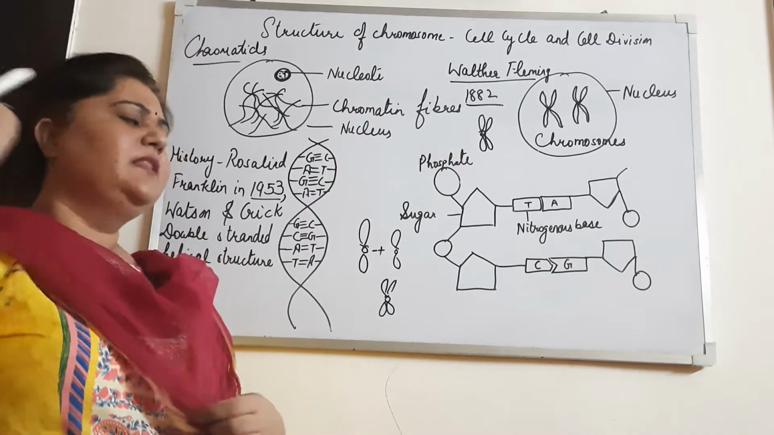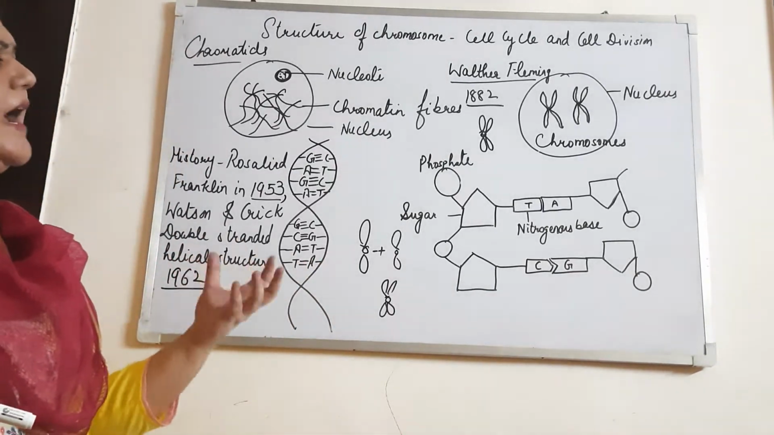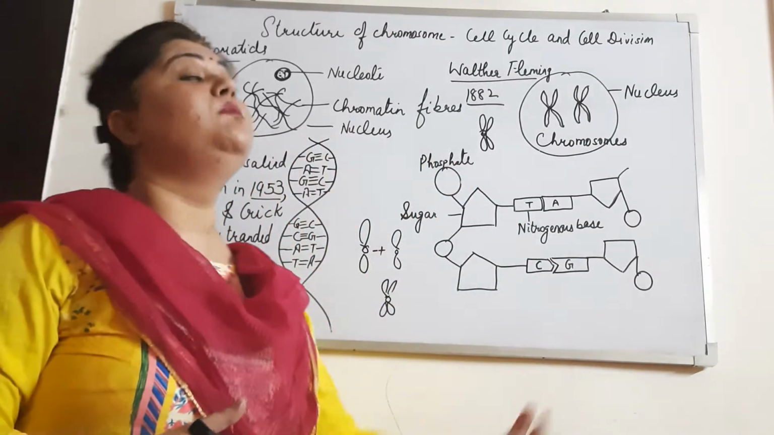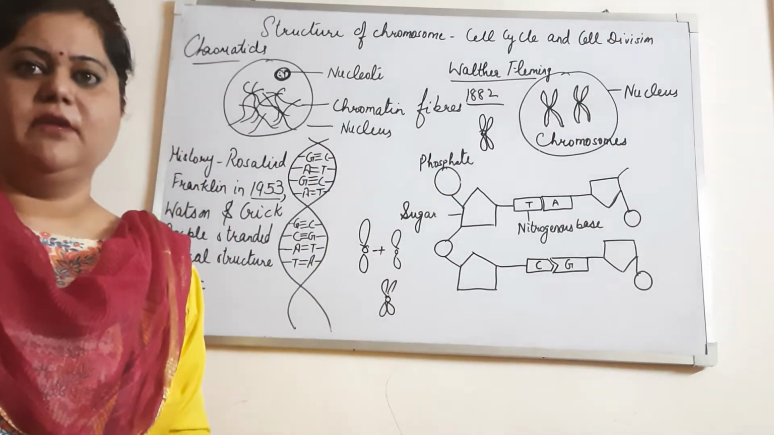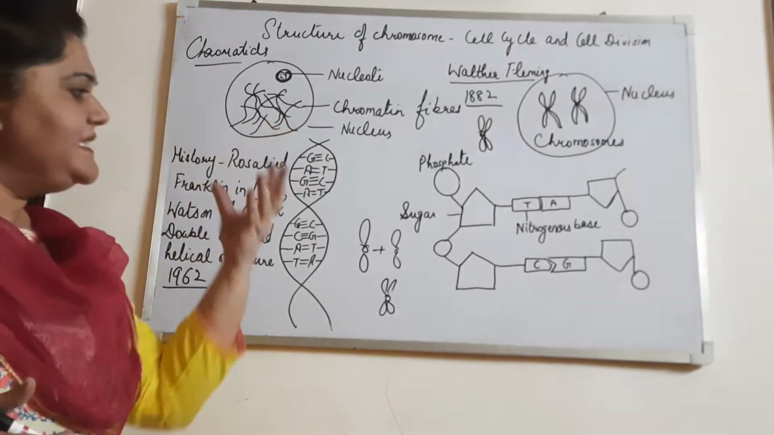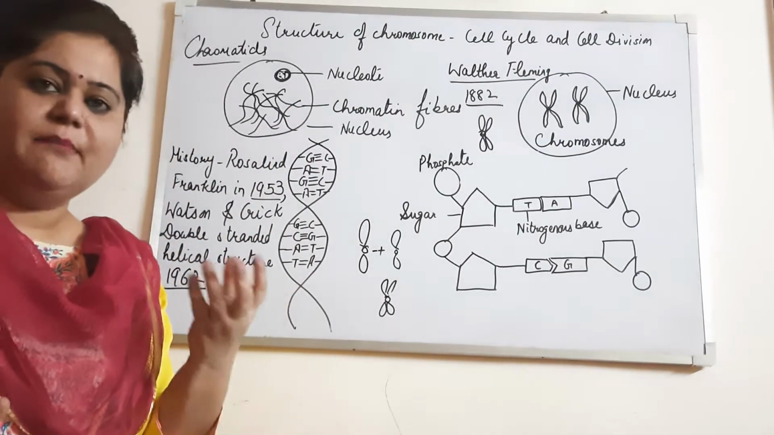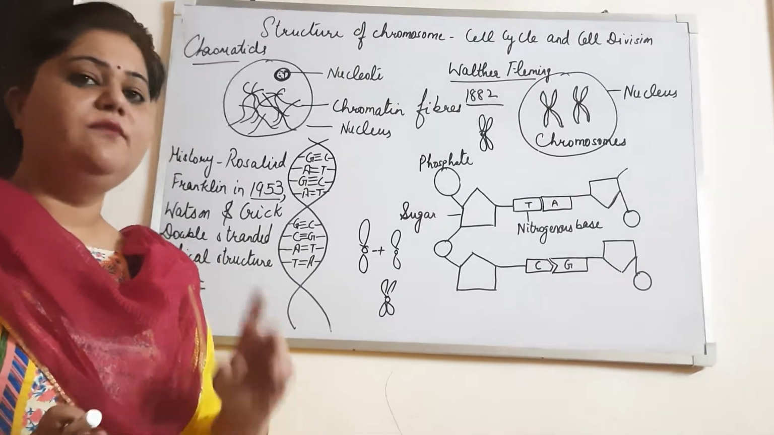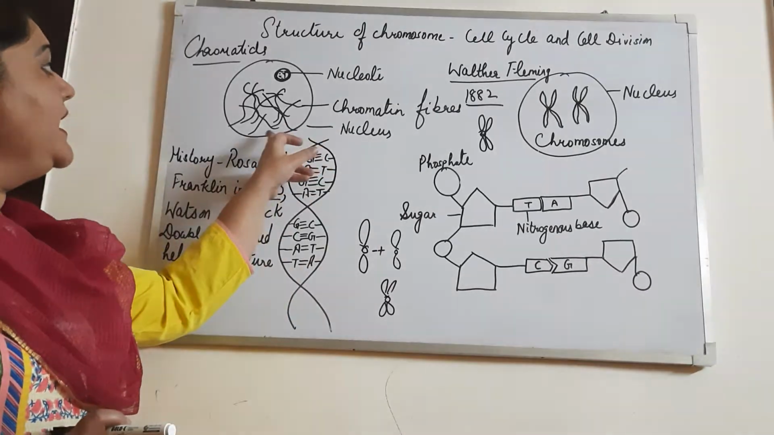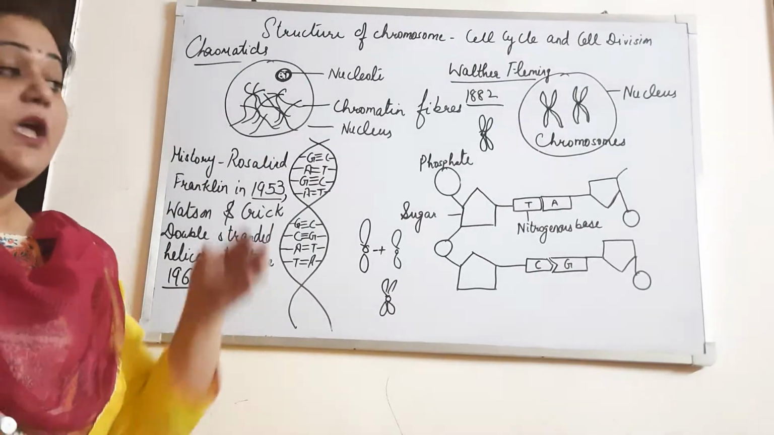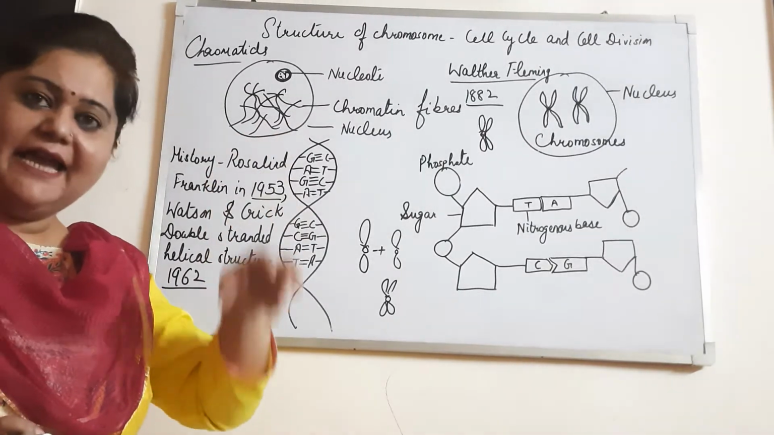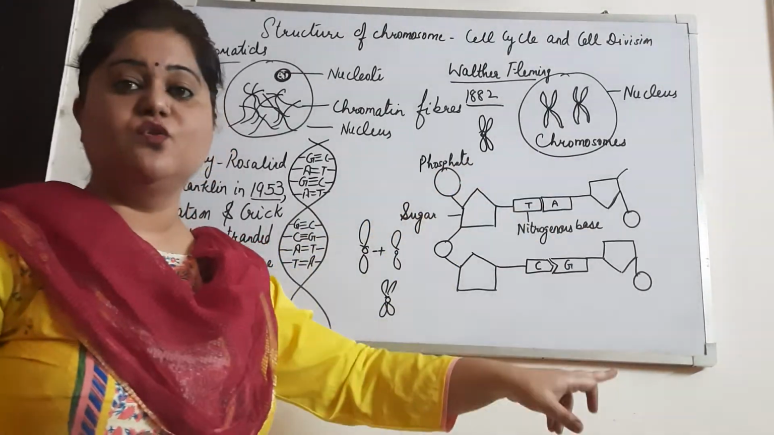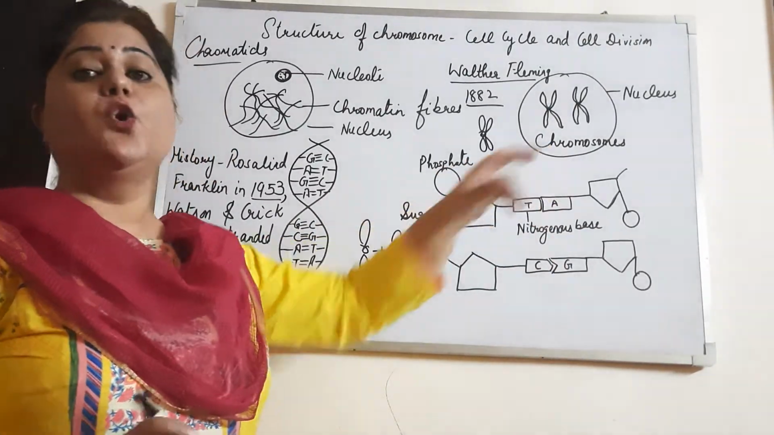Now, another thing is why, when these chromatin fibers get condensed, do we call them chromosomes? Why not another name? Because if we see the nucleus of a cell under a microscope without dyeing it, without coloring it, we will not be able to see these chromatin fibers. Only when we put dye on the slide will we be able to see these colorful chromosomes.